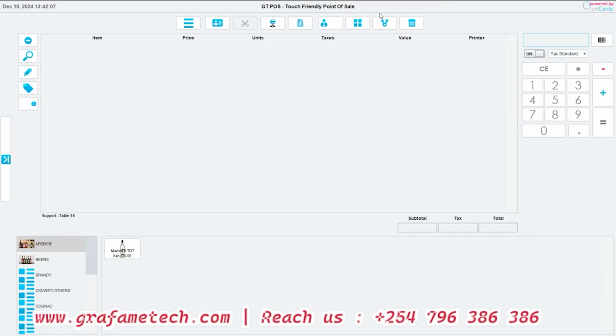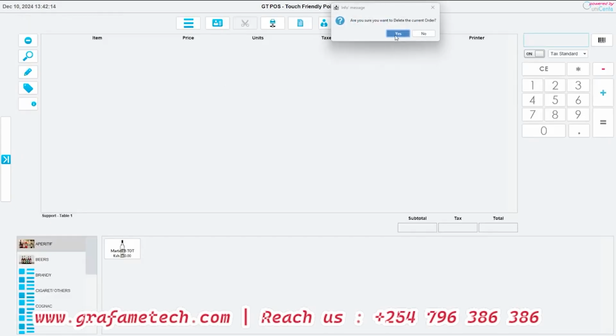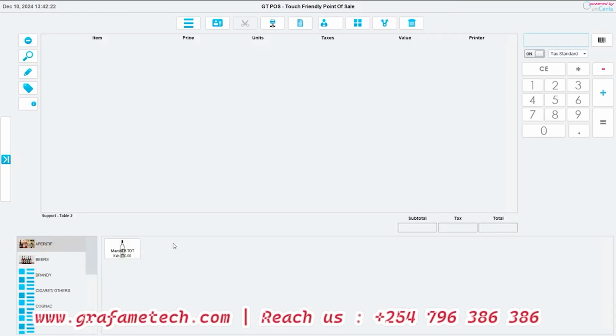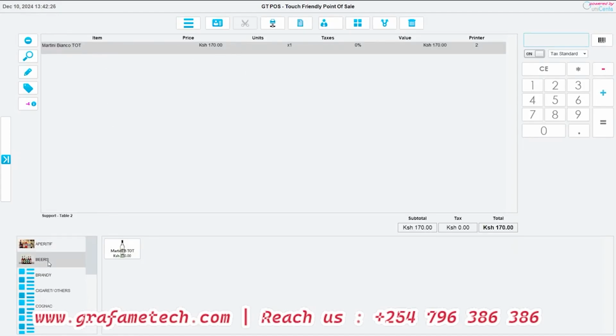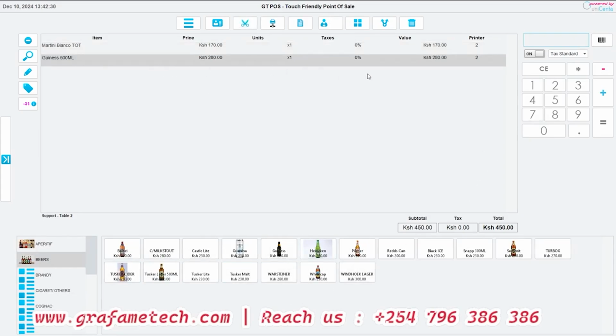These ones were opened without products. So let's assume it's totally fresh. We'll select maybe this person who wants a martini, and maybe 2 bottles of Guinness, times 2.